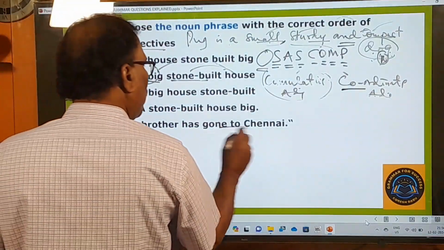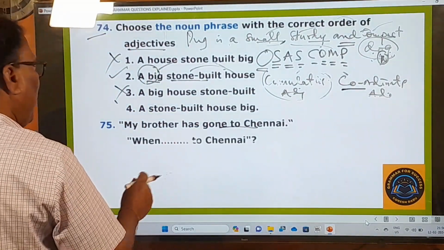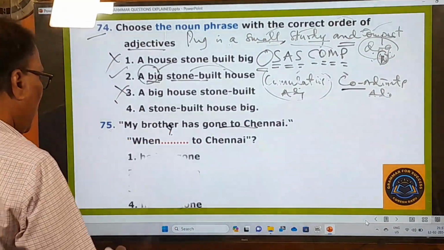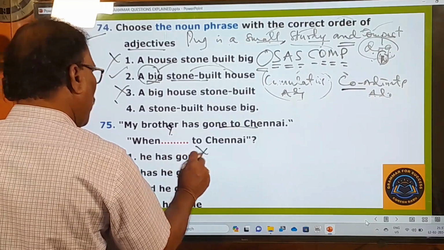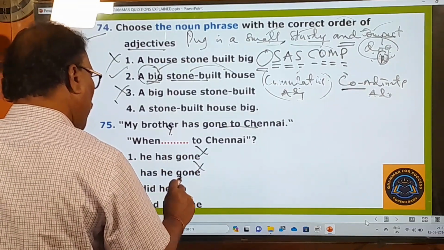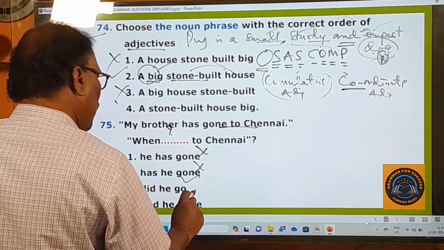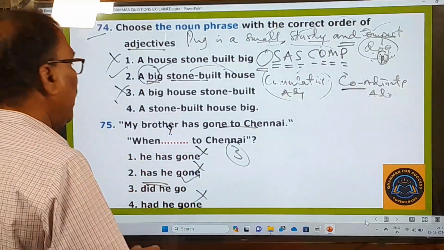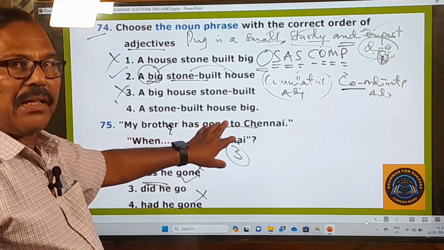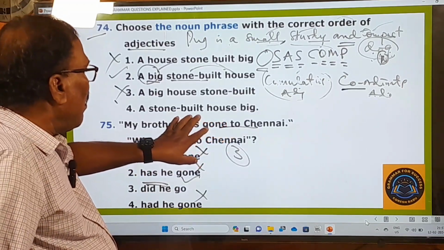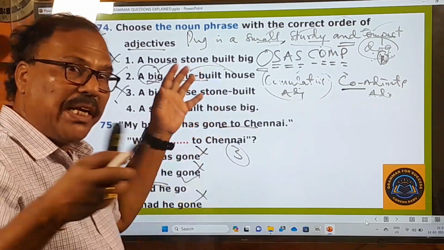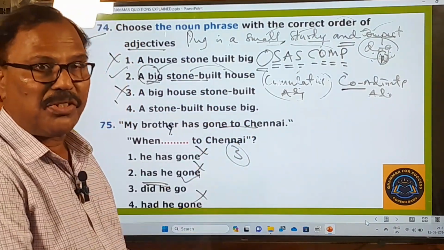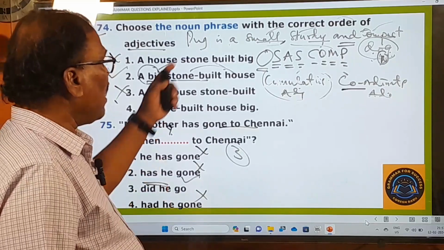My brother has gone to Chennai. When dash to Chennai, what should be used in this blank? Here you see: when he has gone, no. When has he gone, no. When did he go, yes. When had he gone, no. So the third one should be used in this blank. See here, my brother has gone to Chennai. In this sentence, the action must have taken place some time ago, but the present perfect tense is used for that.